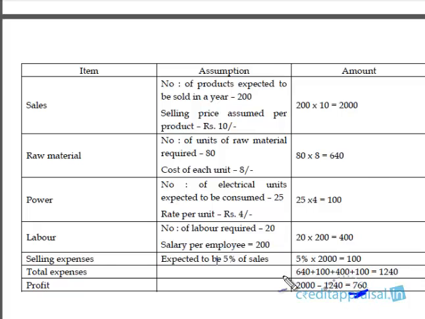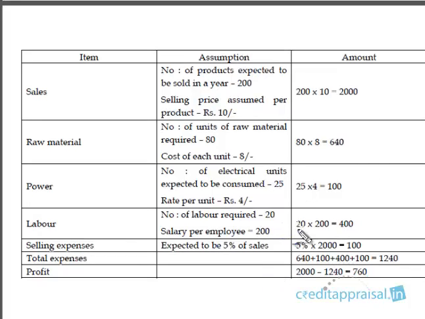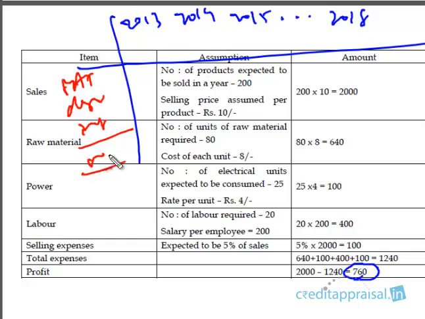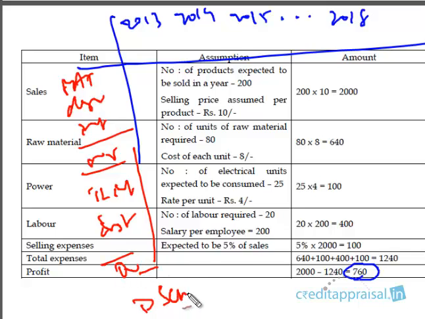If you go back to our table, maybe the company has arrived at a profit of 760 in the projected figures, let us assume for 2013, 2014, 2015 up to 2018. How did we calculate DSCR? We calculated profit after tax, depreciation, and interest on term loan. This is the numerator, and the denominator is term loan interest and installment. We calculate DSCR by numerator by denominator. If you remember the earlier segment, this is how we calculated DSCR.